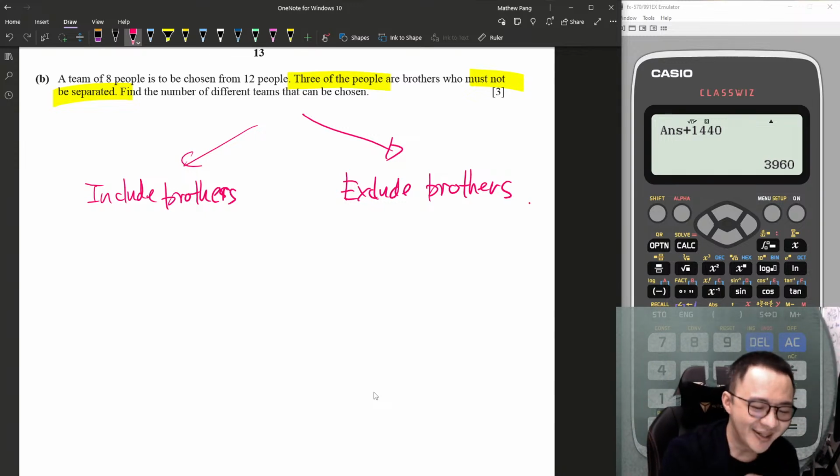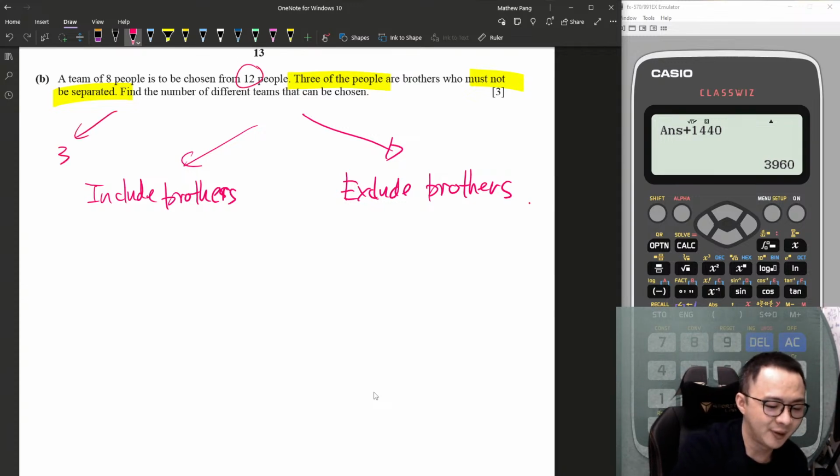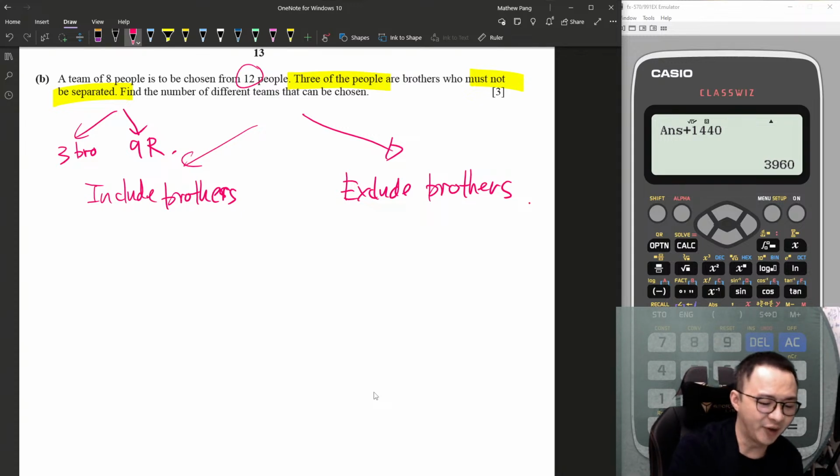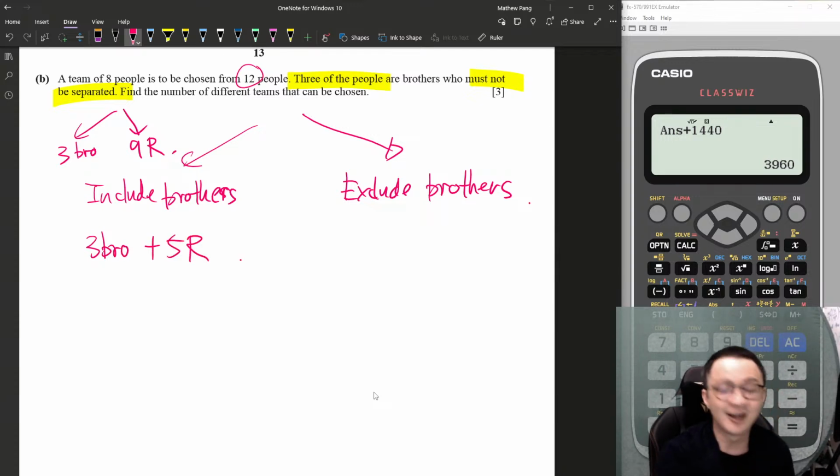So basically, what? The 12 people here, I will just take out the 3 brothers. These 3 are the brothers, and then the other 9 are just random people. Since now I want to form a team of 8 people, I include the 3 brothers already. So I need 5 more random people, right? If I exclude them, I will select the 8 people from the random people. Get the idea?